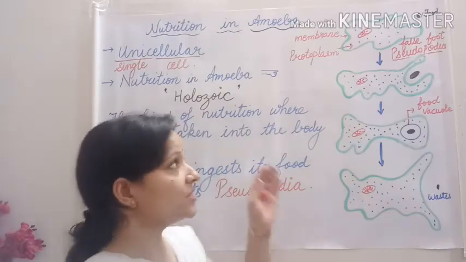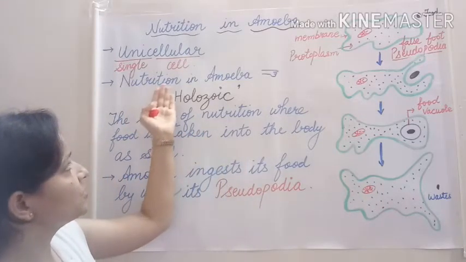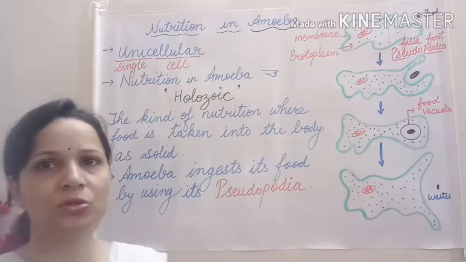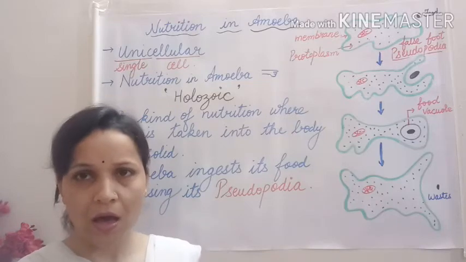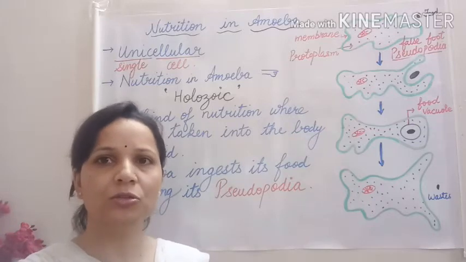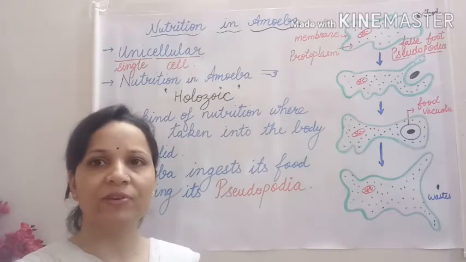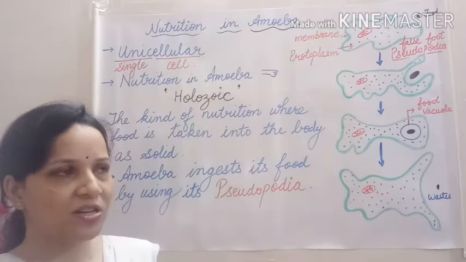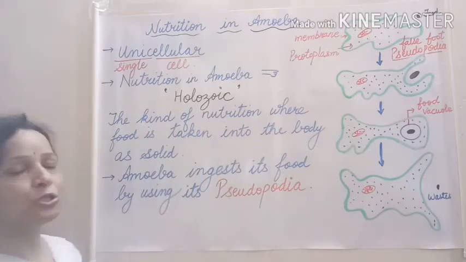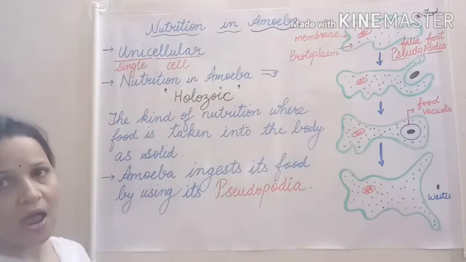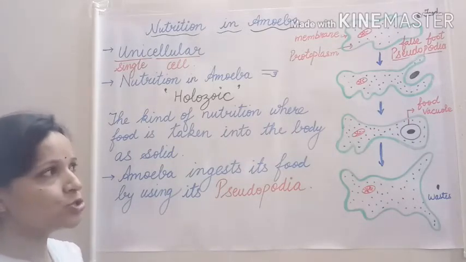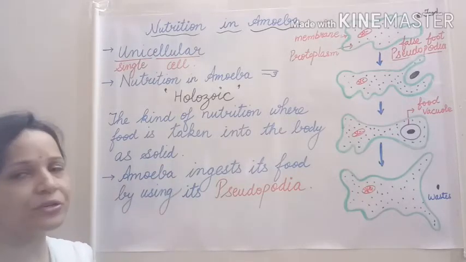Now the next point is nutrition in amoeba. The mode of nutrition in amoeba is holozoic. Holozoic means this is the kind of nutrition where food is taken into the body as a solid and then further broken down. So what is the meaning of holozoic? The kind of nutrition where food is taken into the body as solid and then further broken down is called holozoic. So amoeba shows holozoic type of nutrition.